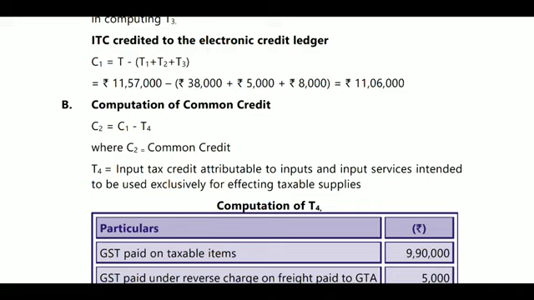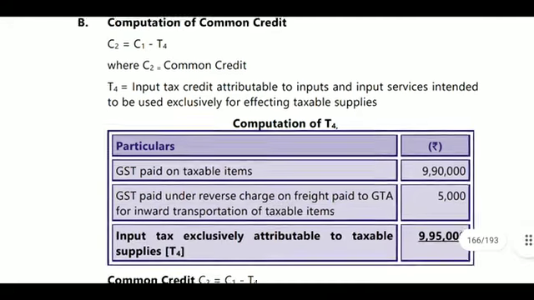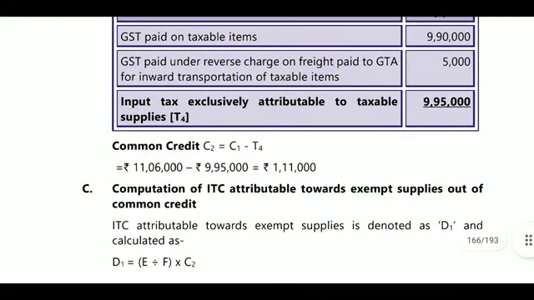Taxable items we have paid GST, that is 9,90,000, and reverse charge, which is freight paid for transportation of taxable items, that is 5,000. It is exclusively for taxable items. So 9,95,000 it will become. So C2, the common credit, will be 11,06,000 minus 9,95,000, that is 1,11,000.